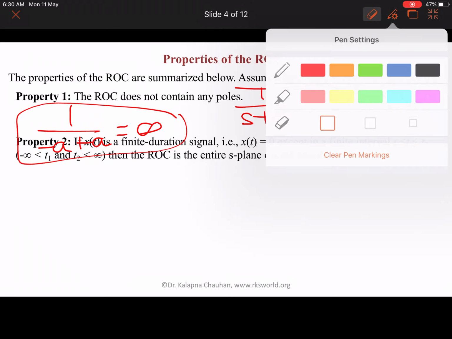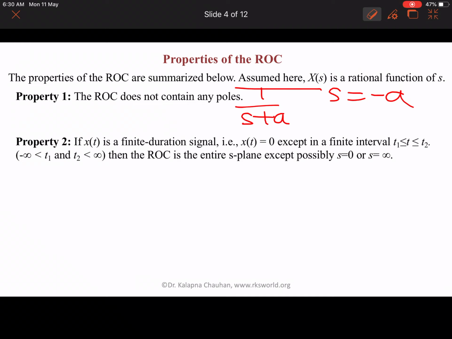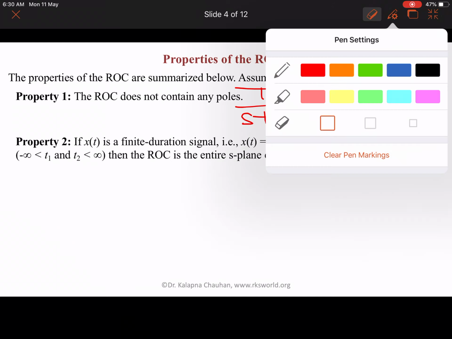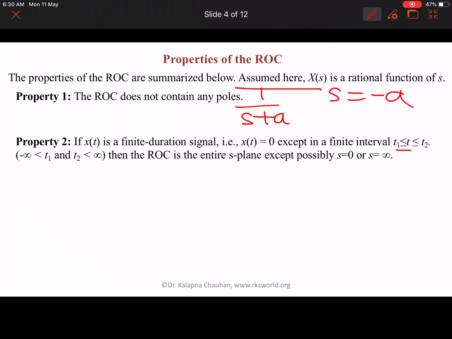Second property, what does the second property say? It says if x(t) is a finite duration signal, meaning x(t) is 0 except in a finite interval, we are saying this finite interval is from minus t1 to t2. Here t1 is greater than minus infinity and t2 is less than infinity. Then the ROC is the entire s plane except possibly s equal to 0 or s equal to infinity. Until we put s equal to 0 or s equal to infinity, in that case st is equal to 0.